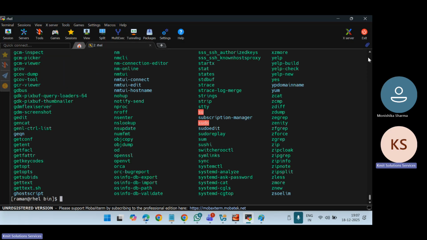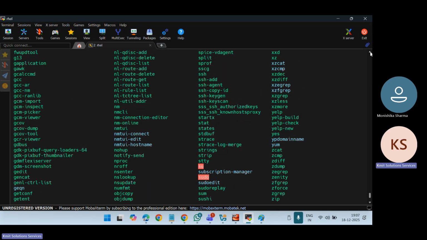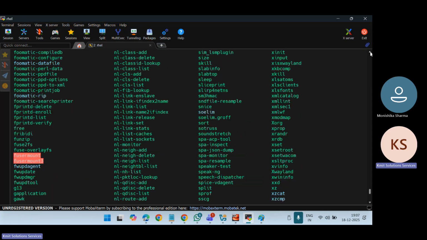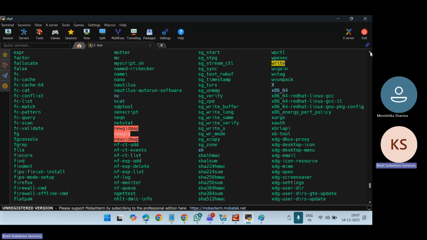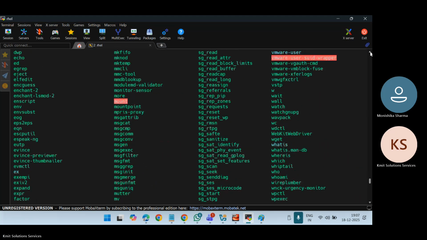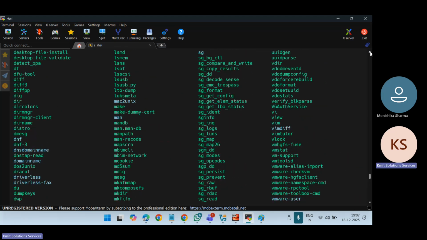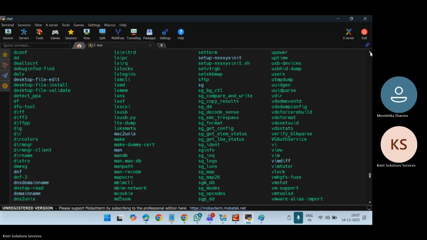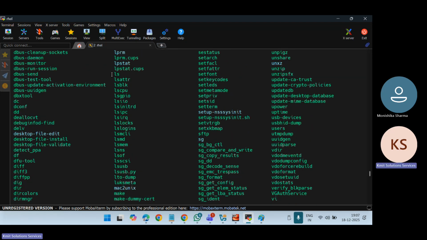Which commands? Commands like the ls command. Let us see whether the ls command is here. See, the ls command is there. So it means ls is a file, an executable file.